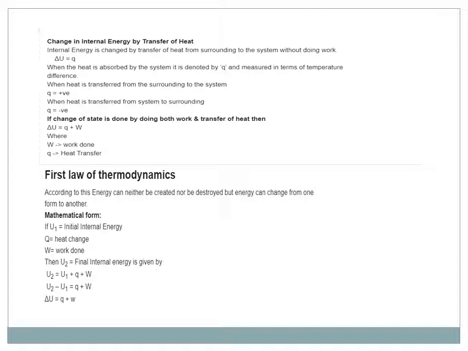Now, if U1 is the initial internal energy, Q is heat change, W is work done, then U2, the final internal energy, is U1 plus Q plus W. U2 minus U1 is equal to Q plus W. It means delta U is equal to Q plus W. So this is the first law of thermodynamics.